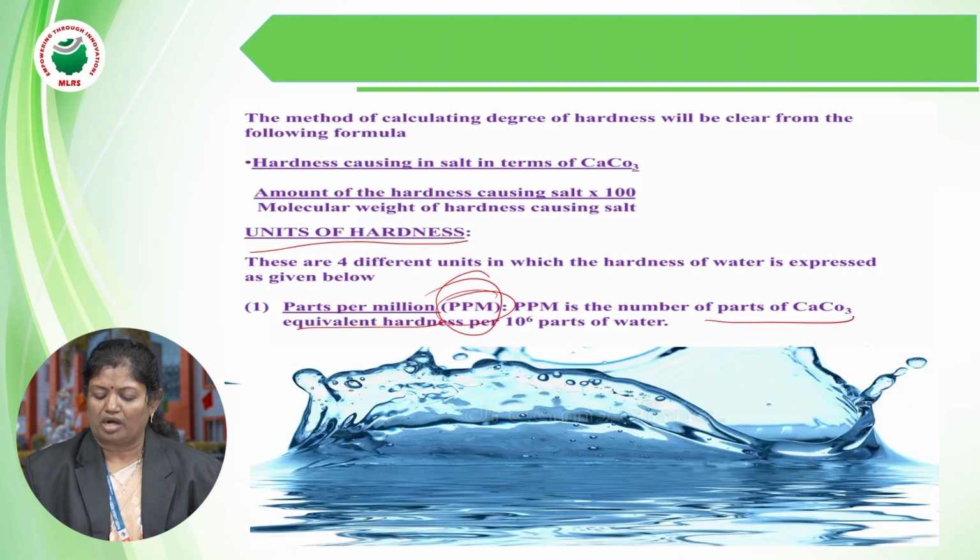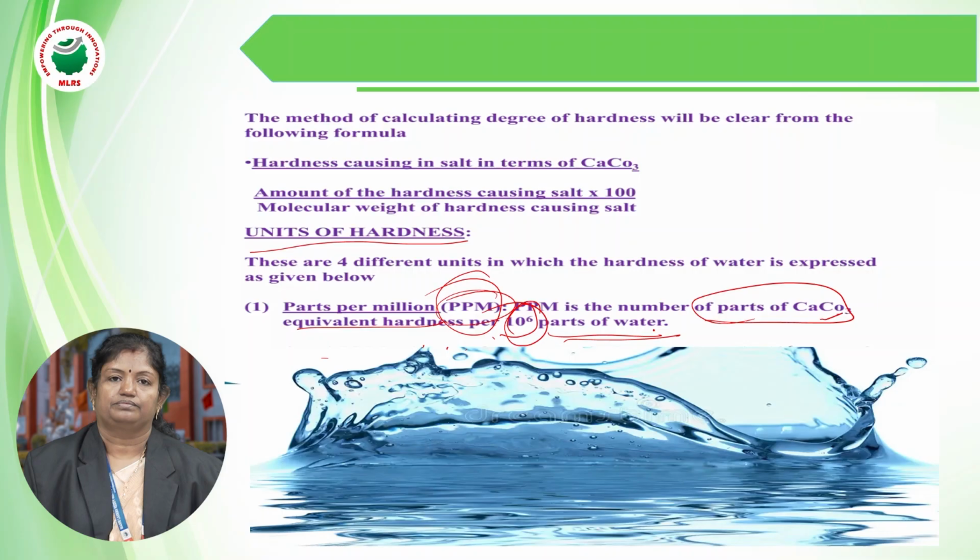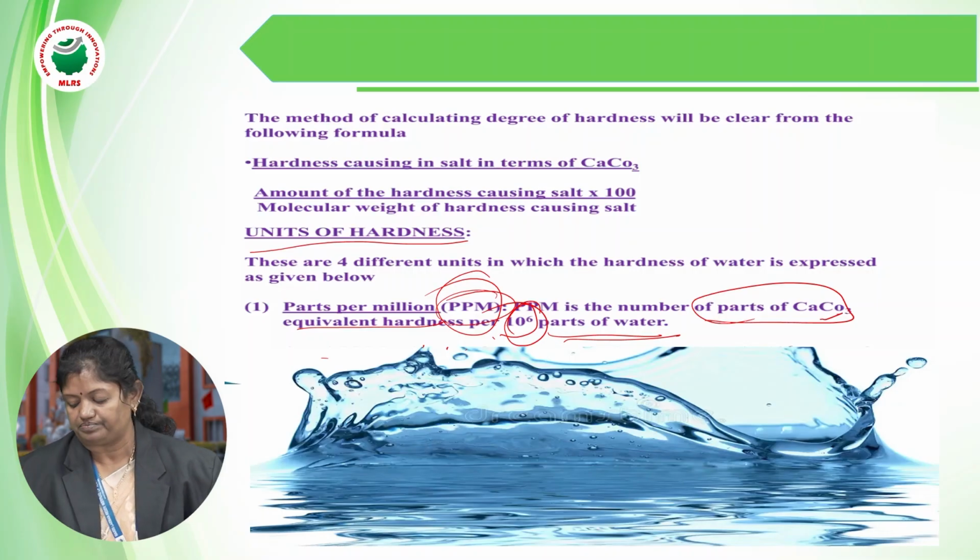ppm is the number of parts of CaCO3 equivalent hardness per 10 power 6 parts of the water. 1 ppm is equal to 10 power 6 parts. So that is CaCO3 equivalent per 10 power 6 parts of the water. That is one of the important measures, the ppm.